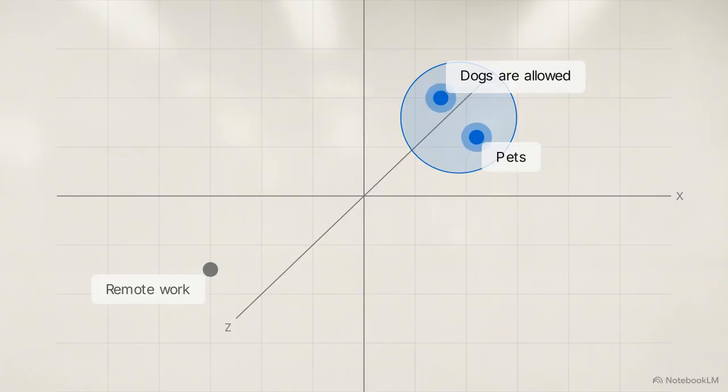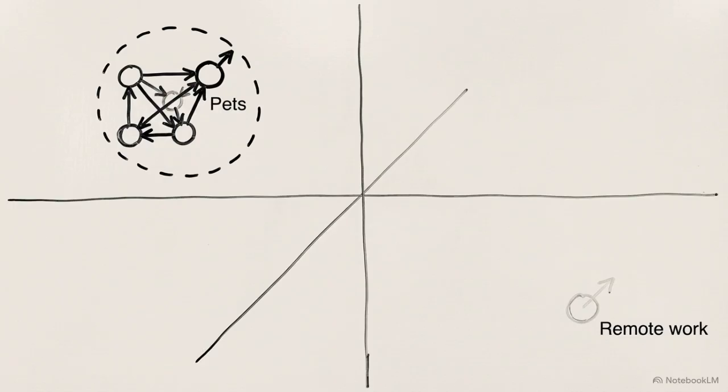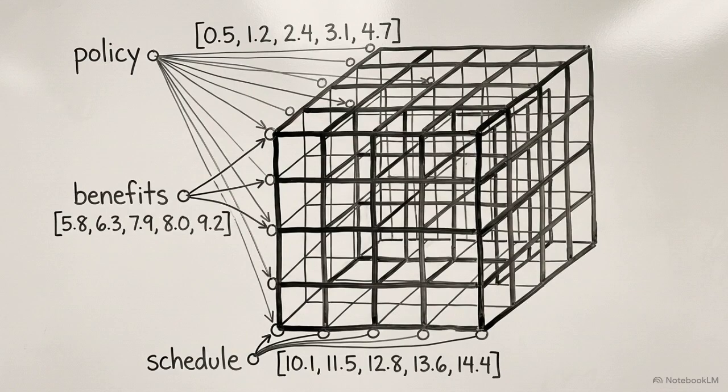By plotting these points, the model creates vector clusters representing associated concepts. Dogs and pets are lexically distinct, yet their semantic similarity forces them into adjacent coordinate space. Conceptually unrelated ideas are pushed into distant coordinates, mathematically isolating them from the target search area. By translating language into high-dimensional space, embedding models convert the abstract concept of meaning into quantifiable data.